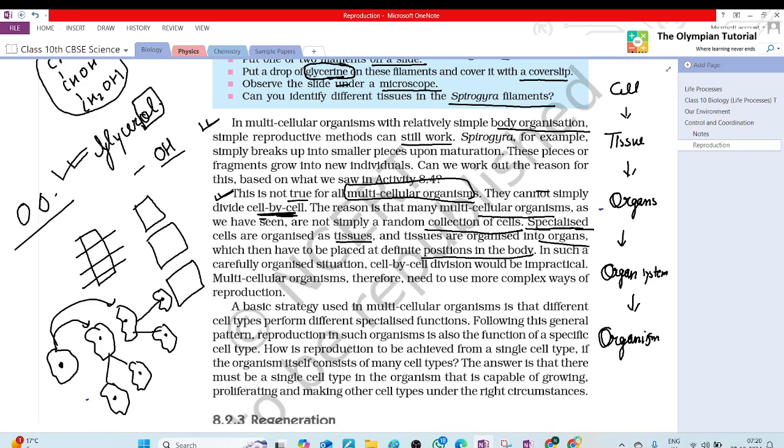Okay, in such a carefully organized situation cell by cell division would be impractical. ये जो स्पेशलाइजेशन हो गया ना, एक बॉडी स्पेशलाइज्ड फॉर्म में है, ऑर्गनाइज्ड वे में है, तो उसमें ऐसा नहीं कि हर सेल का डिवीजन होगा. It is impossible. बात क्लियर हो रही है. सोचने की बात है, ma'am. In a unicellular organism there was a single cell, so it is divided into two. But if it is multicellular, cell by cell division is not possible, so more complex ways are used for such type of reproduction.